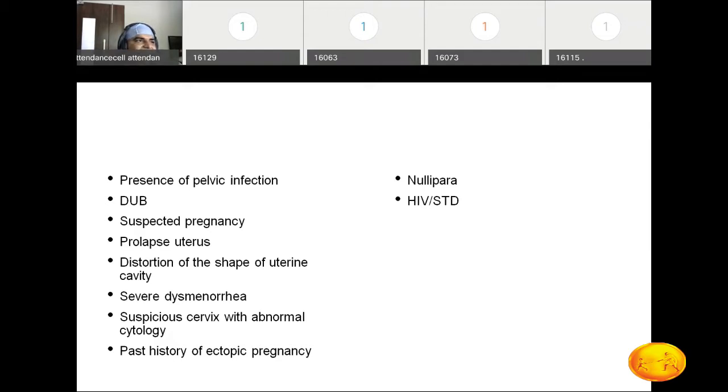So that's why we always confirm that the patient is not pregnant. Then prolapse uterus. In prolapse uterus, if there is an insertion, the chances of ascent of infection are more. That's why we do not advise the copper T for prolapse uterus. Then distorted uterine cavity, already बोला है, right? Distorted shape of the uterine cavity can occur because of a fibroid, adenomyosis or some polyp. In that case, we are not going to insert the copper T.